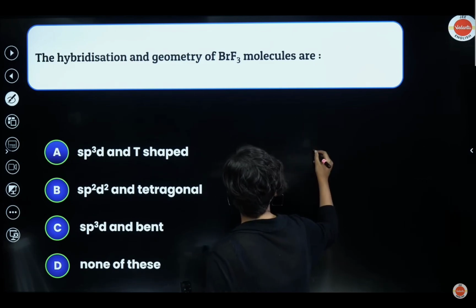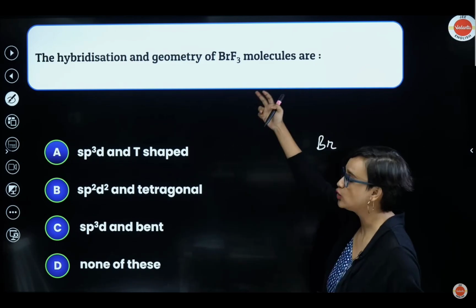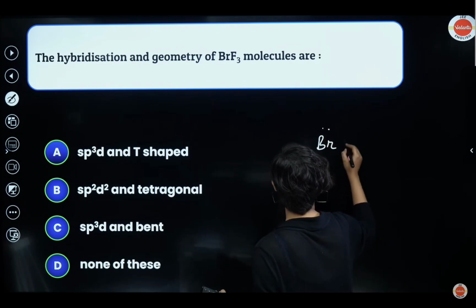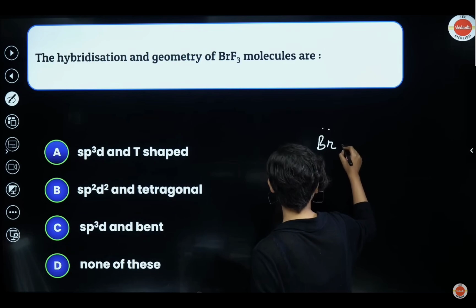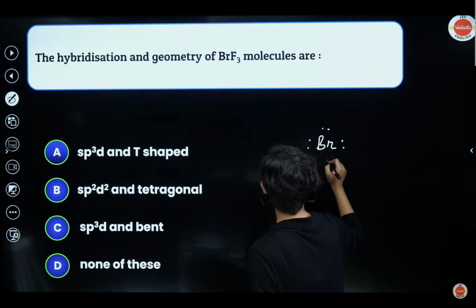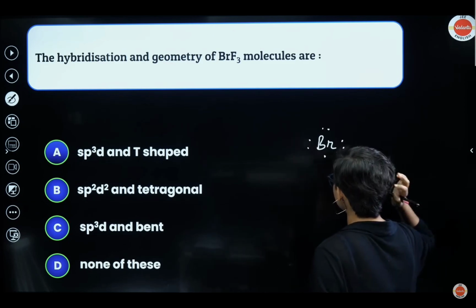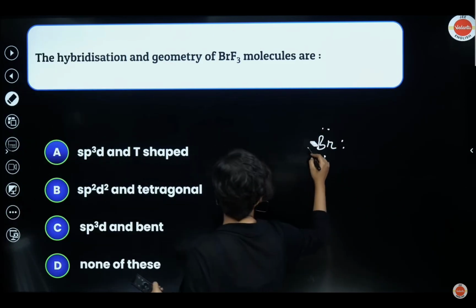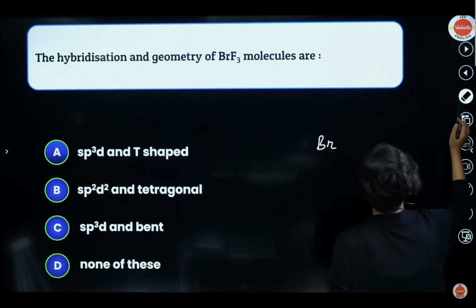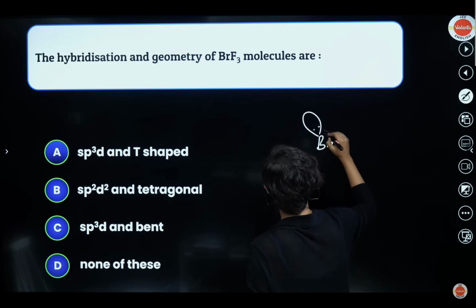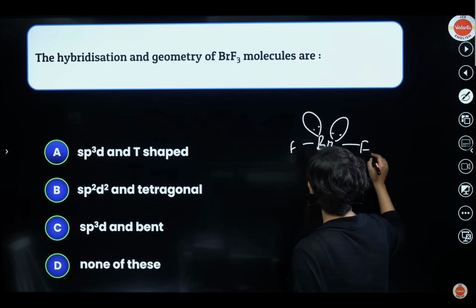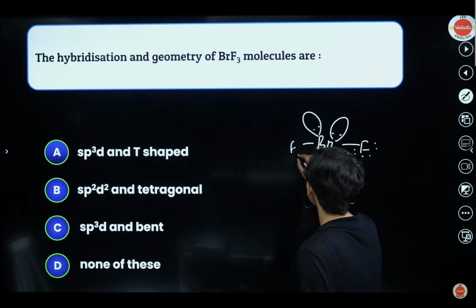So let's take a look at it. Br, bromine, and fluorine, both of them are in the chlorine, bromine group, right? So that means there are 7 electrons: 1, 2, 3, 4, 5, 6, and 7. So if there are 7 electrons, that means there'll be 1 lone pair here, then F, and then F. So 1, 2, 3, 4, 5, 6, 7, right? Each fluorine has 1, 2, 3, 4, 5, 6.